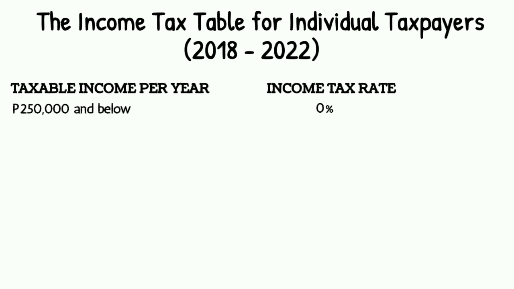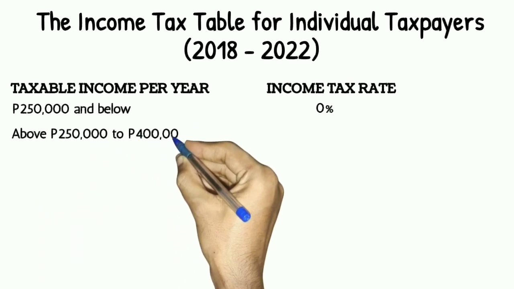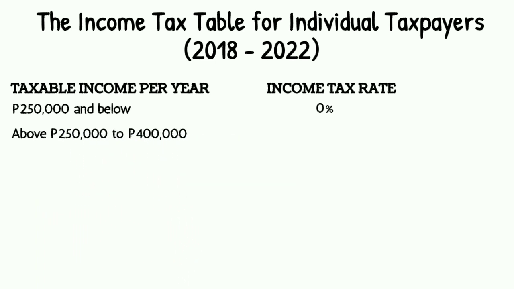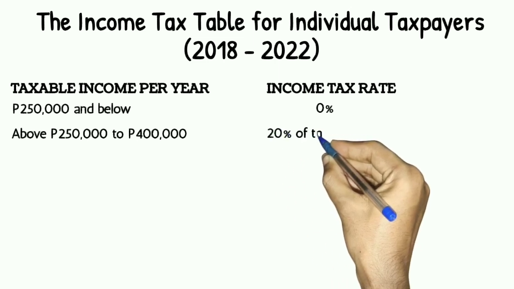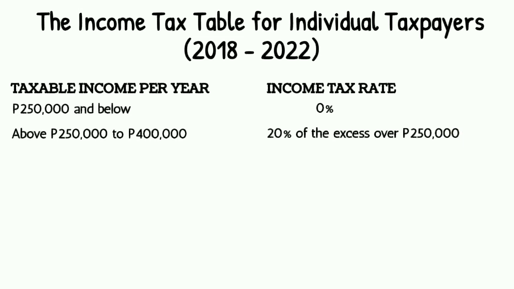If the taxable income per year is above 250,000 pesos to 400,000 pesos, the income tax rate is 20% of the excess over 250,000 pesos. Above 250,000 pesos to 400,000 pesos means that the taxable income per year is above 250,000 pesos but not over 400,000 pesos.